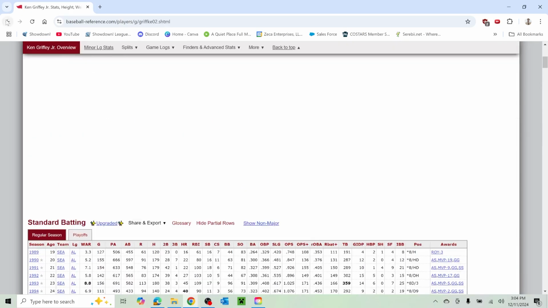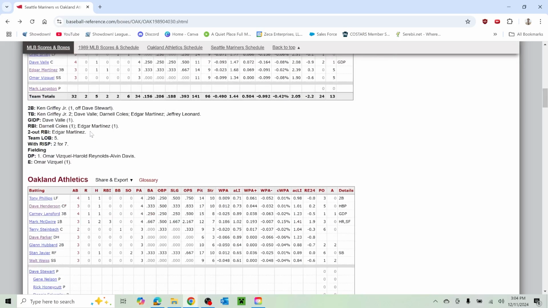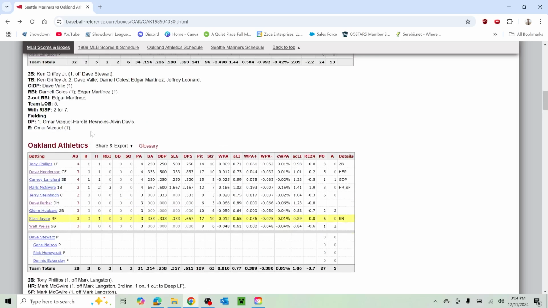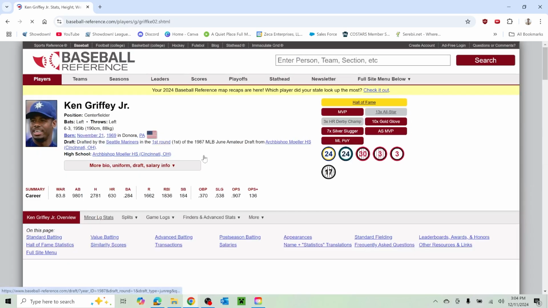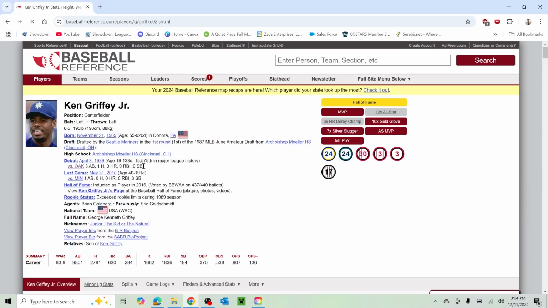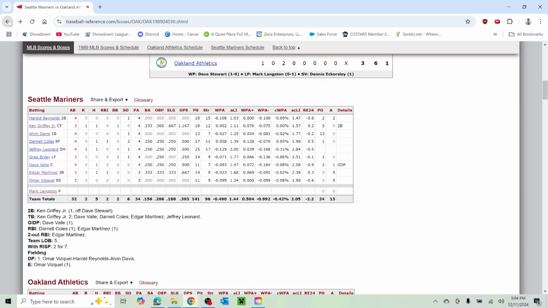Actually, ooh, wait. Is this? No way. Is this Griffey's first game? It is. Wow. We pulled Ken Griffey Jr.'s MLB debut. And he went 1 for 3 with a walk and a run scored. And it was a double.